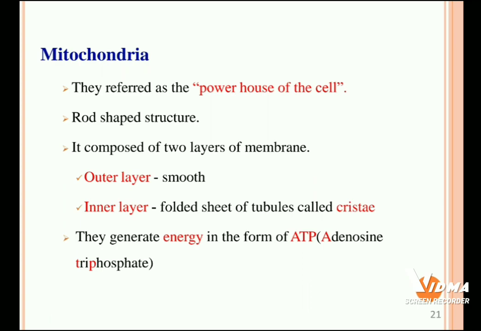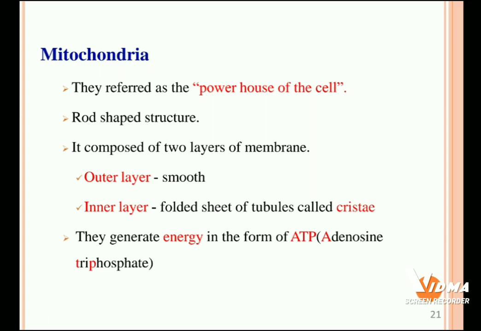Next major important part is mitochondria. They are referred to as the powerhouse of the cell, because most of the body functions are performed with the help of mitochondria. Its shape is a rod-like structure composed of two layers of membrane, an outer layer and an inner layer. The outer layer is smooth, and the inner layer is a folded sheet of tubules called cristae. They generate energy in the form of ATP, that is adenosine triphosphate.